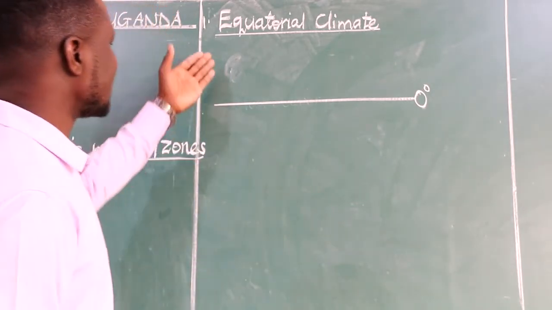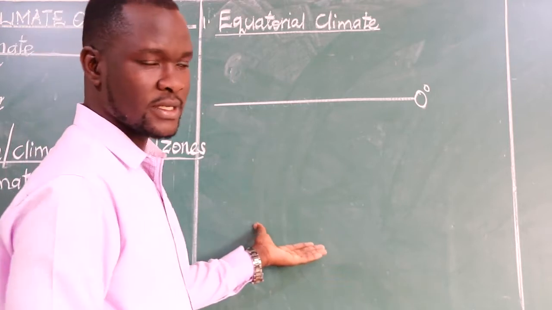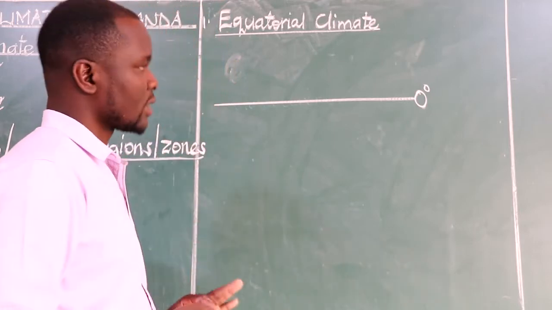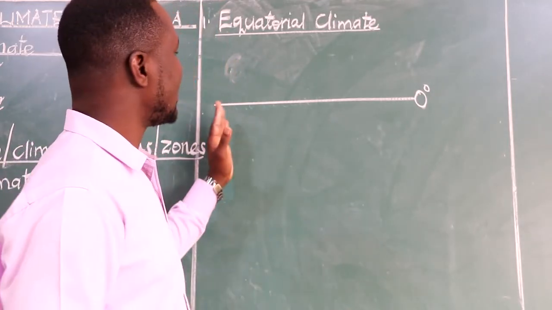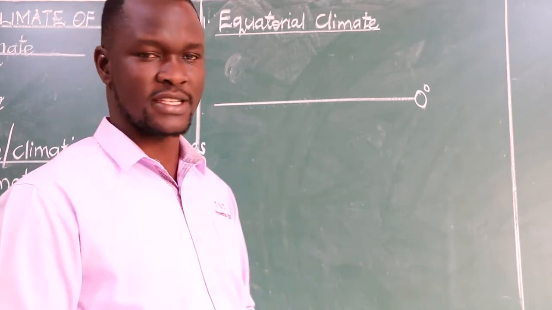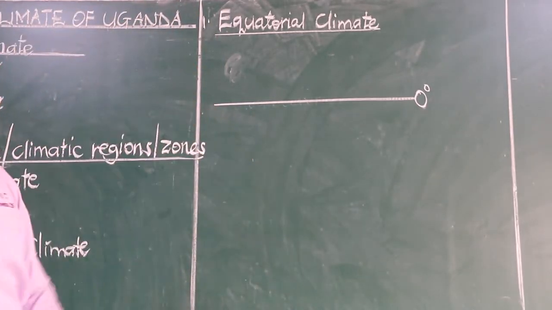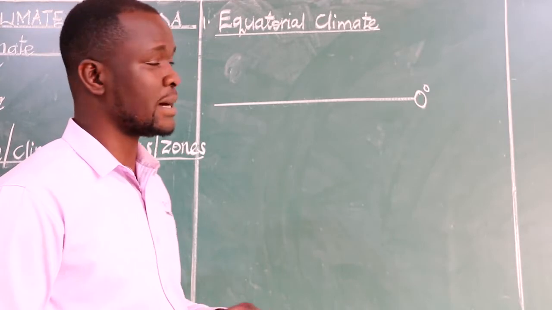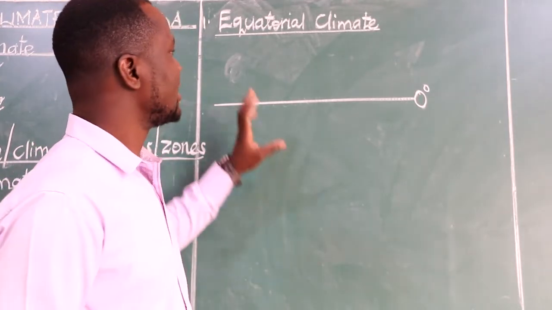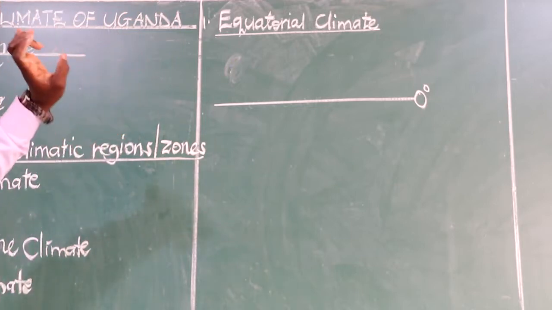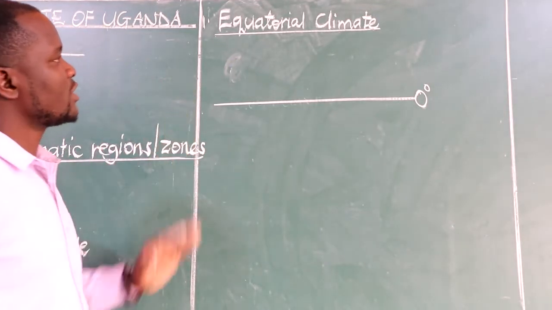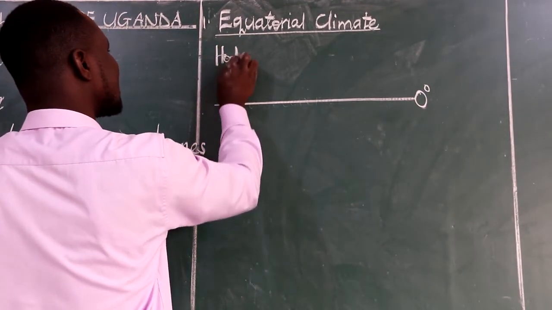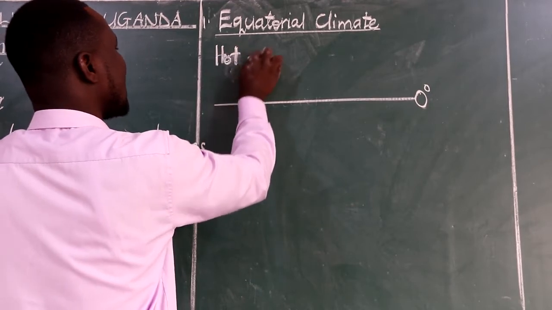One, if these areas have got water bodies, the sun is going to heat up the water body, evaporation takes place, and convection rainfall will be formed. If the area has got vegetation like thick forests, it means that the sun hits the forests, they lose the excess water through the leaves, in a process that we call transpiration, and eventually convection rainfall will still be formed. So we are going to say that this type of climate is described as hot and wet.